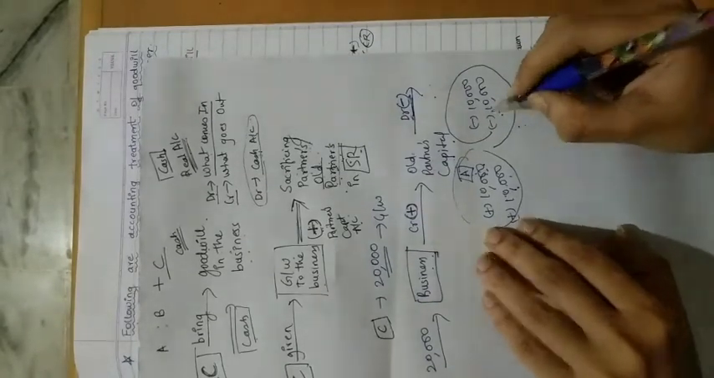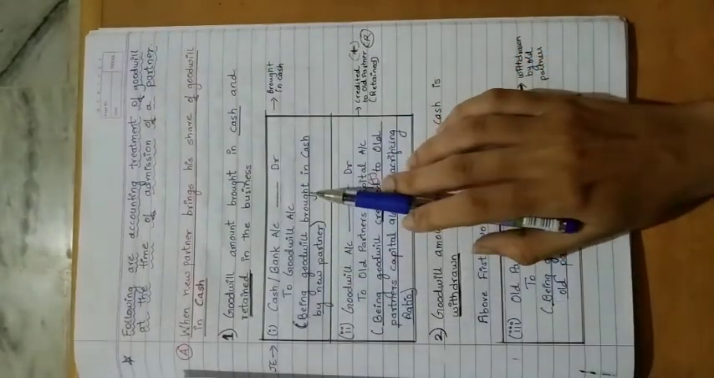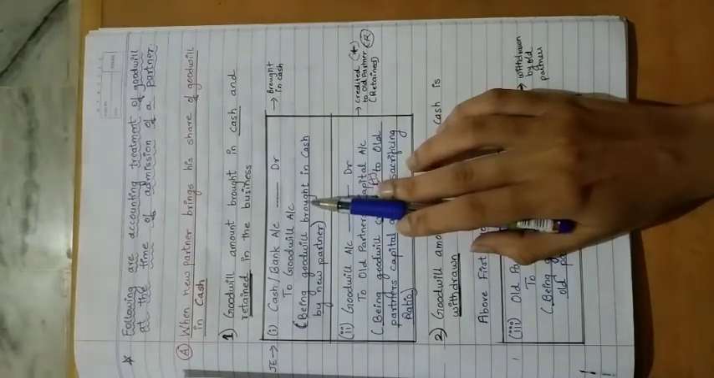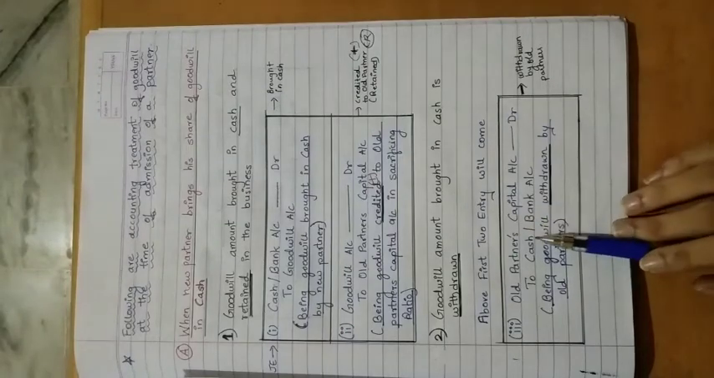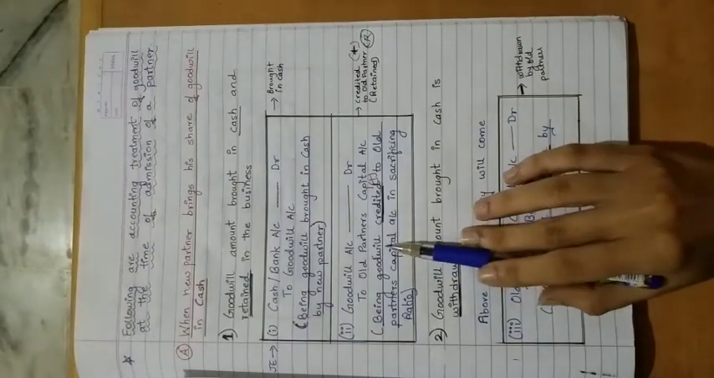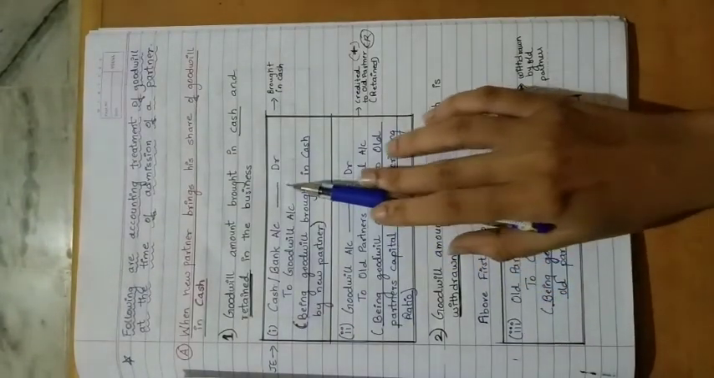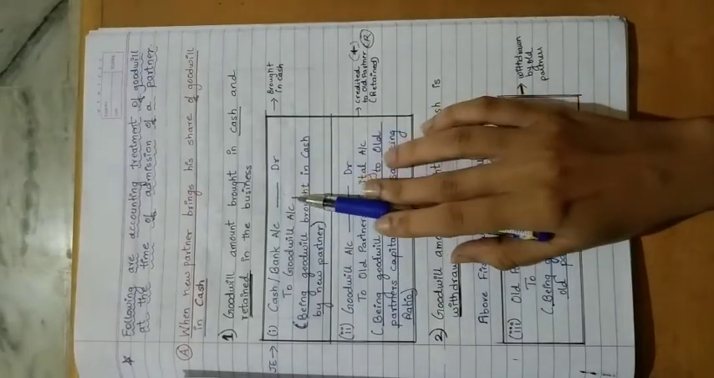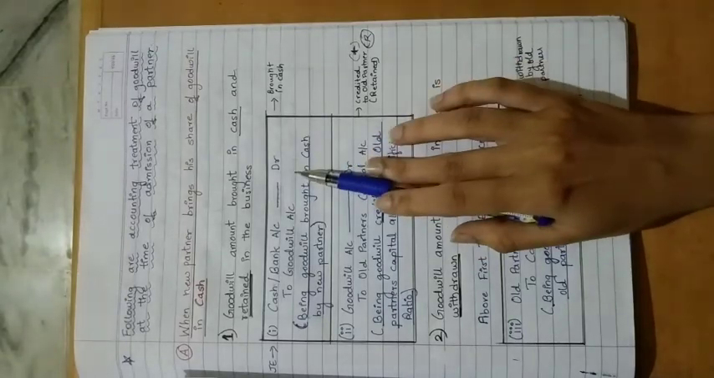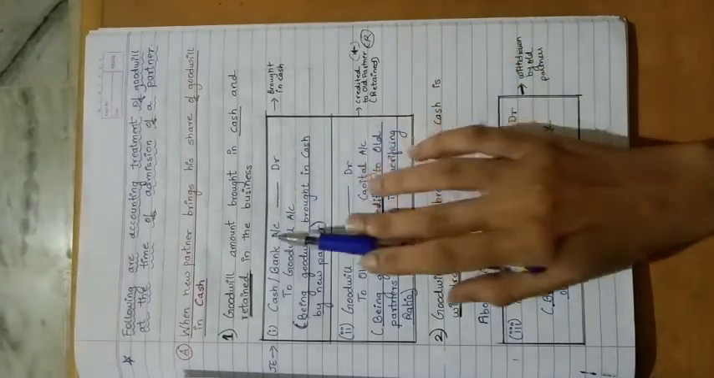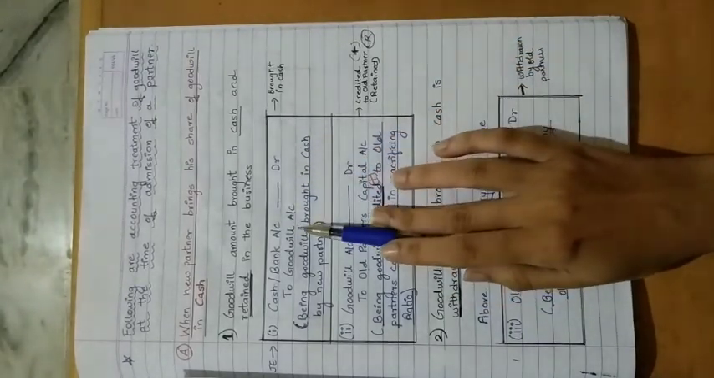So understand that this is the first entry, this is the second entry, and this is the third entry. This cannot come before this entry, because in this entry, the new partner should give the goodwill to the business. So once he gives the goodwill in the business, this is how we are going to record the first entry.